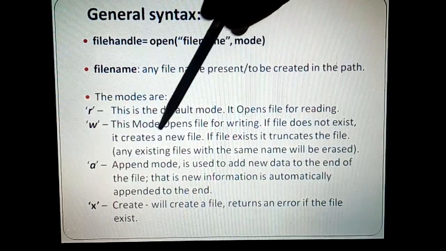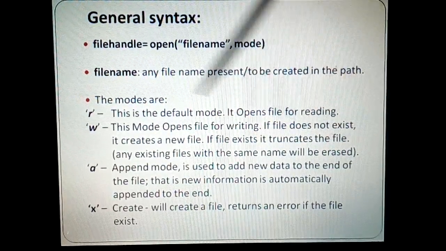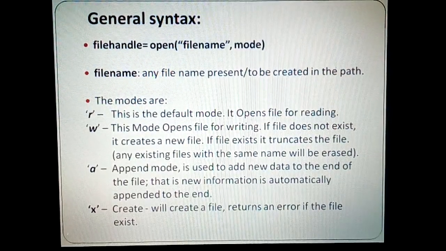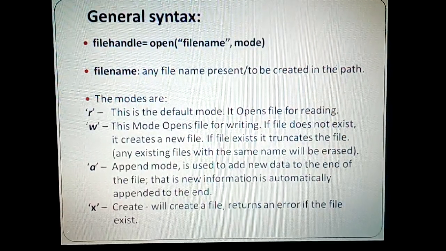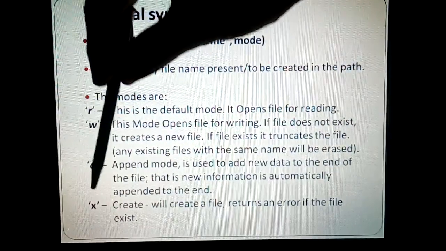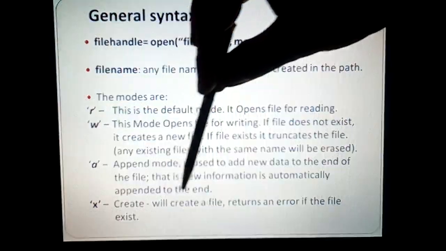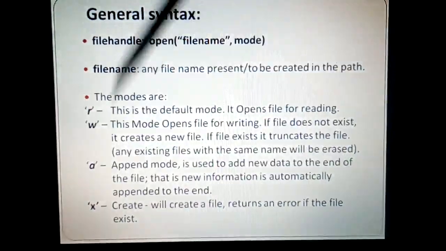Writing the file, or for that matter any existing file with the same name, will be erased. If you are using W, you have to be careful. And A is for append mode, that is, if you want to add some text to the end of the file, you can make use of append mode. And there is one more mode, X, that will create a file and return an error if the file already exists.